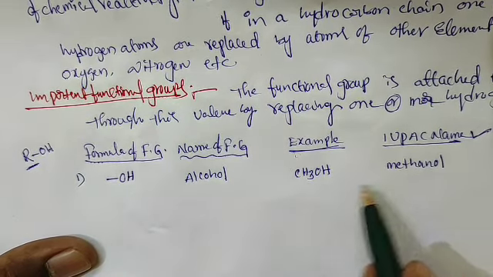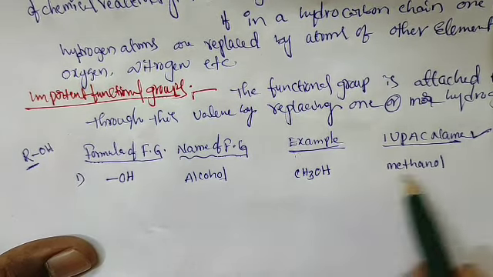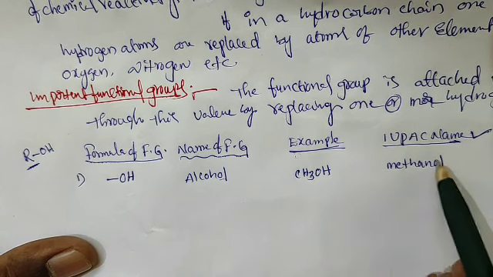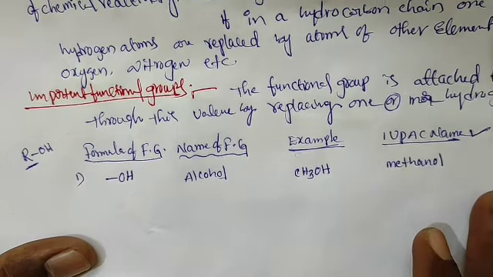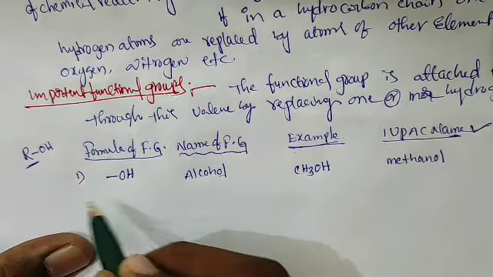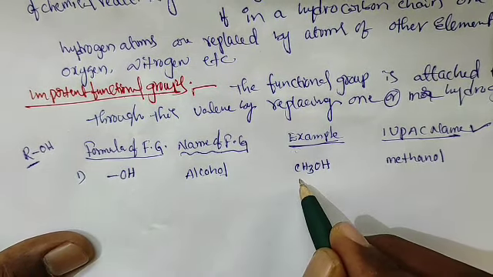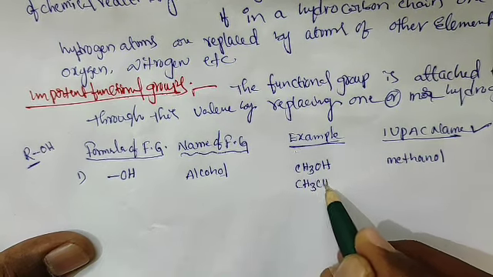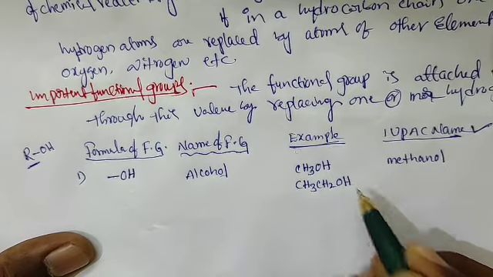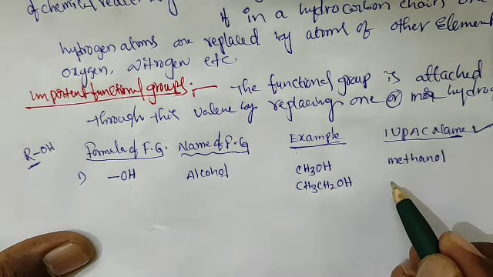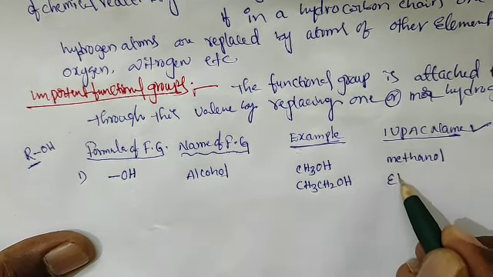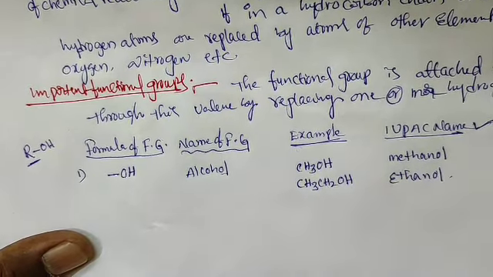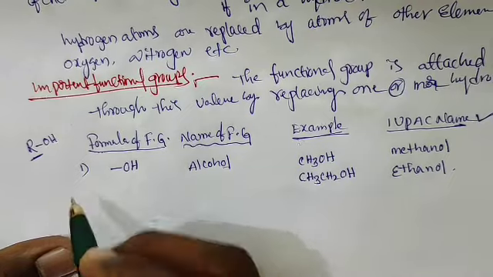One carbon is meth; for alcohol we write the last two letters, so methane, instead of E, OL, methanol. One more example, CH3CH2OH, two carbons, ethanol.